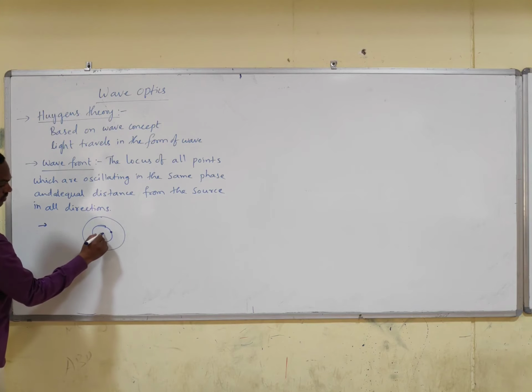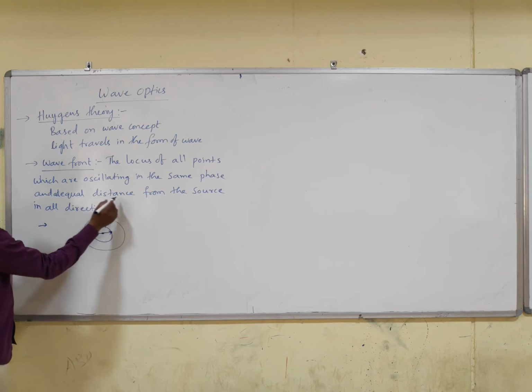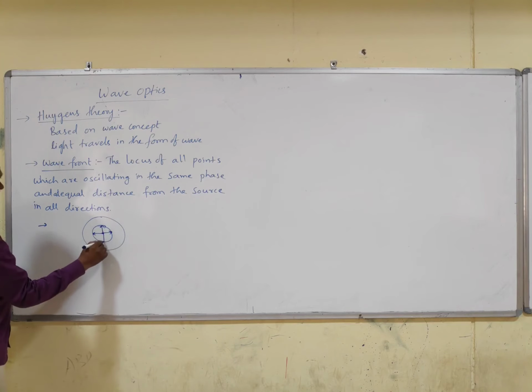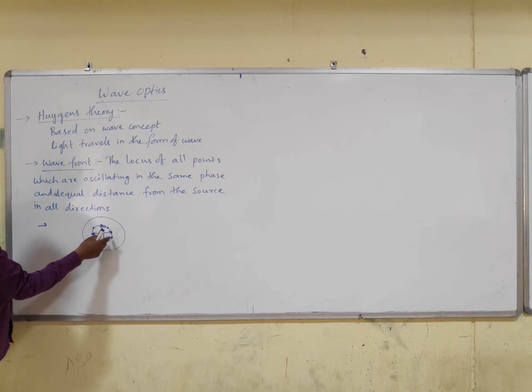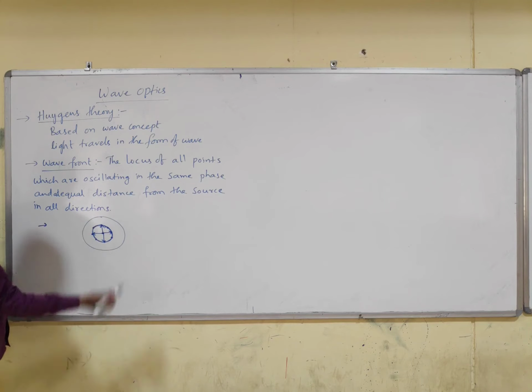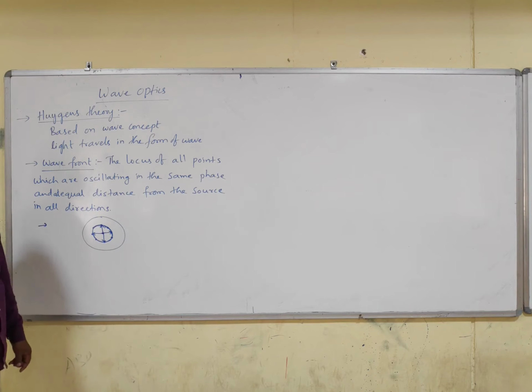So these are the equidistant points, equal distance points in all directions. So we are taking such points, collecting all the points, which we call the locus of all points. These are the points on the crest, and all are equidistant from the source in all directions. When we join all these points, we get a wavefront. In two dimensions it is a circle, in three dimensions it is a spherical wavefront.